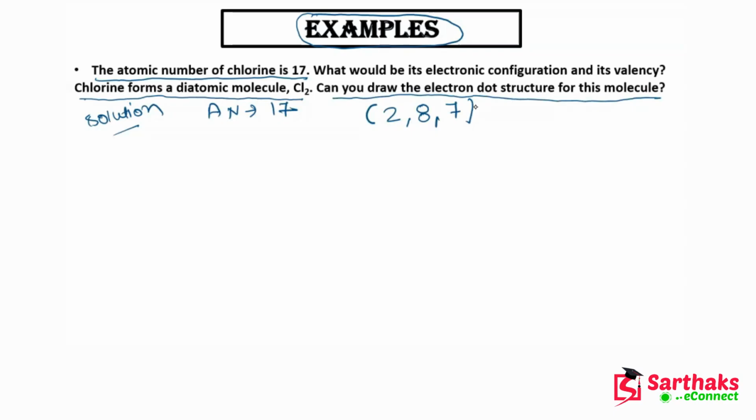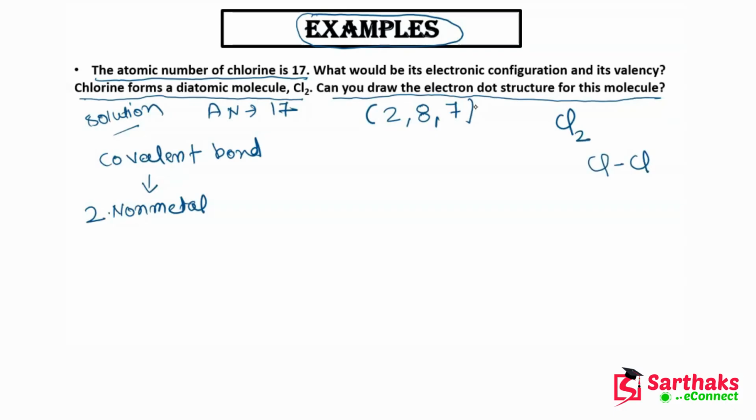Okay, now guys, one more thing I want to let you know: a covalent bond will always be formed between two non-metals. Cl2 means there is a bond between chlorine atoms.